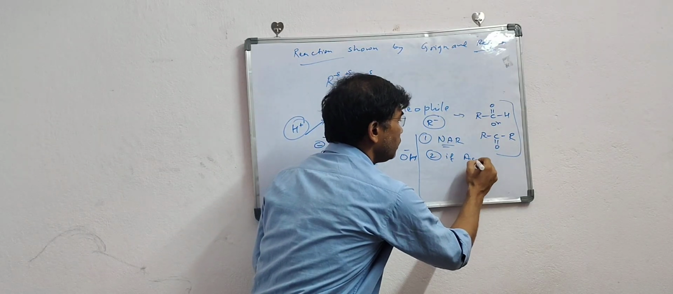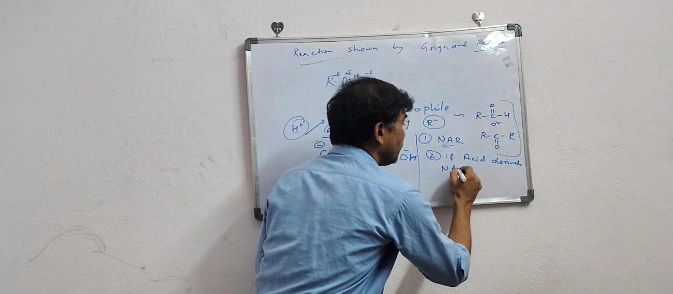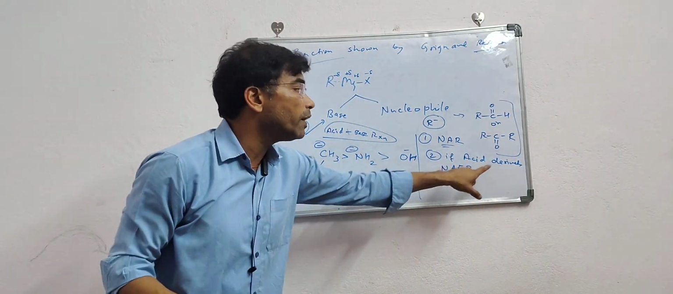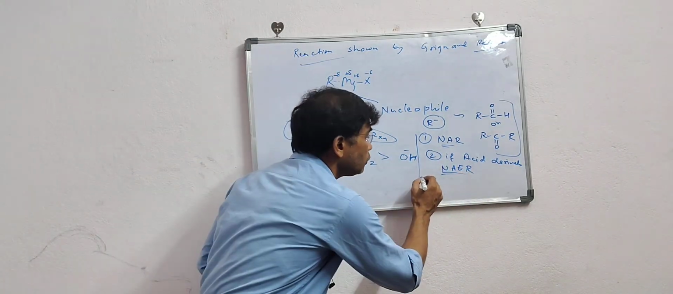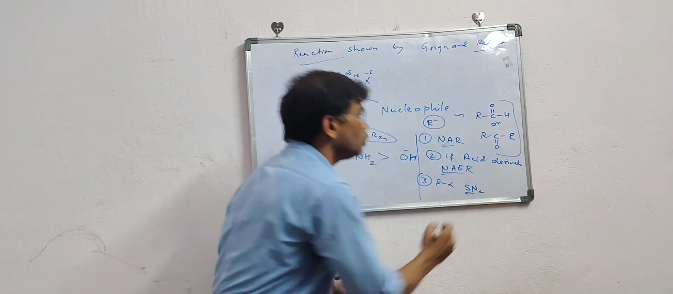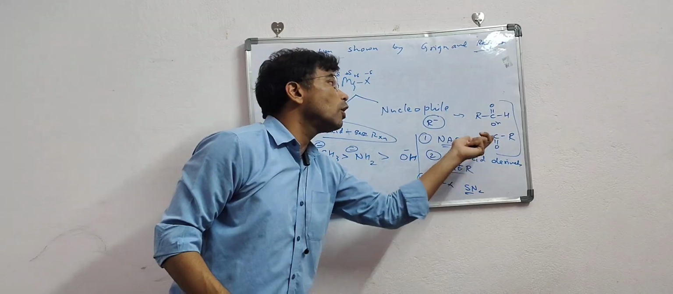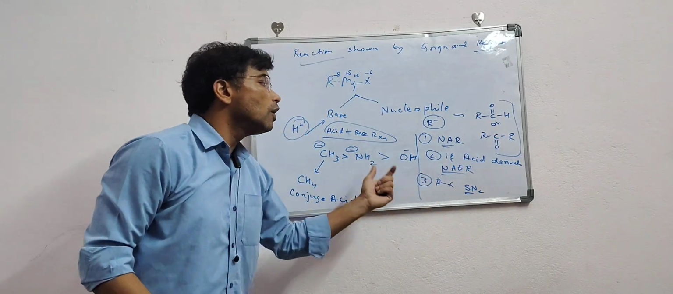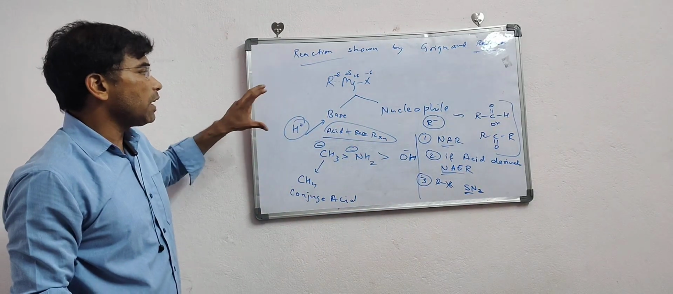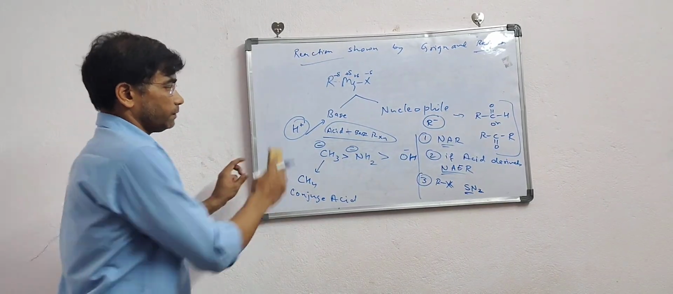Second, it can also react with carboxylic acids or acid derivatives. If acid derivatives are there, it will show nucleophilic addition followed by elimination reaction. It can also react with alkyl halides, and this time the reaction will be SN2. So as a nucleophile, it can react with aldehydes, ketones, acid derivatives or alkyl halides to show the SN2 reaction. Now, first I am going to show the acid-base reaction of the Grignard reagent.